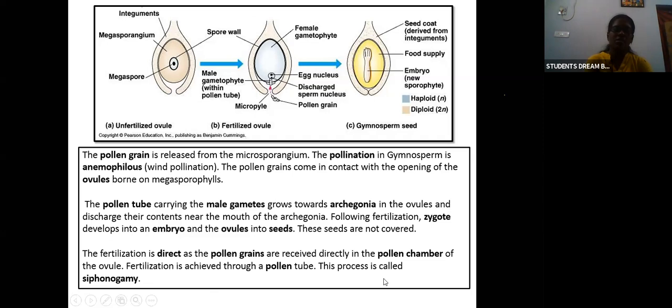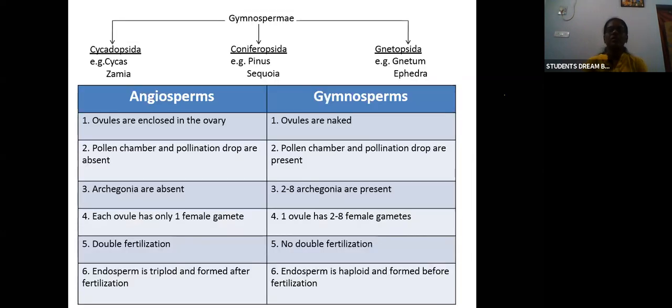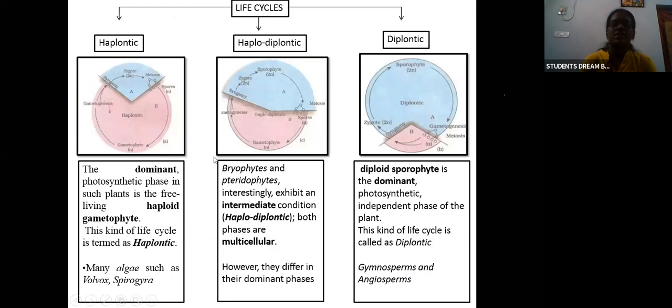This process is called siphonogamy. Since the fertilization is direct, this type of fertilization is known as siphonogamy. Clear? So this is the difference between angiosperms and gymnosperms. We have time, we can discuss.